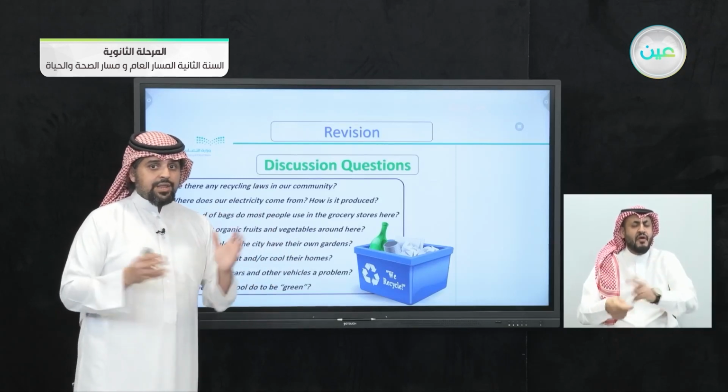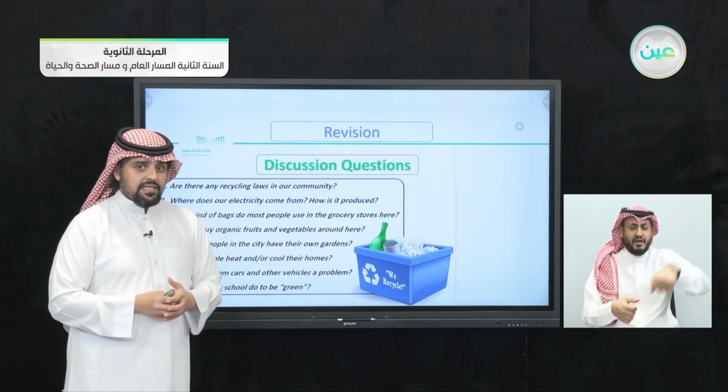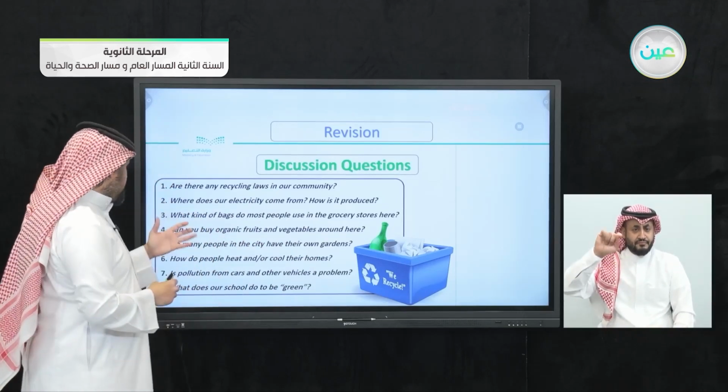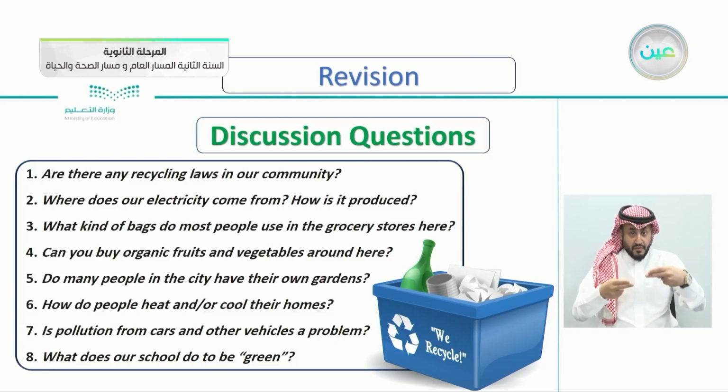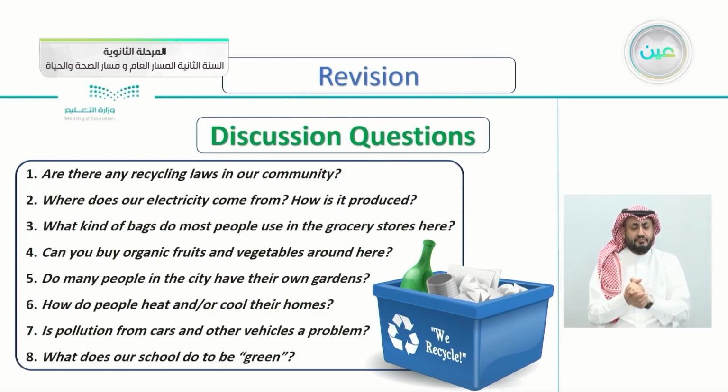I think the answer is plastic bags, hoping that this will change. Can you buy organic fruits and vegetables around here? I think the answer is easily yes, we can buy organic food here. Do many people in the city have their own gardens? Maybe some do.